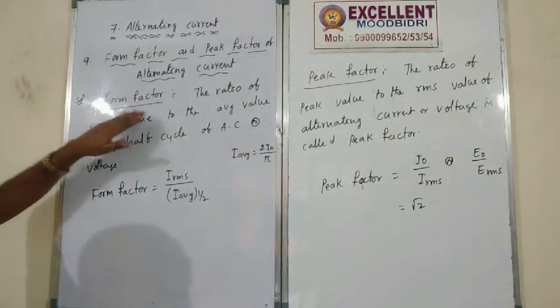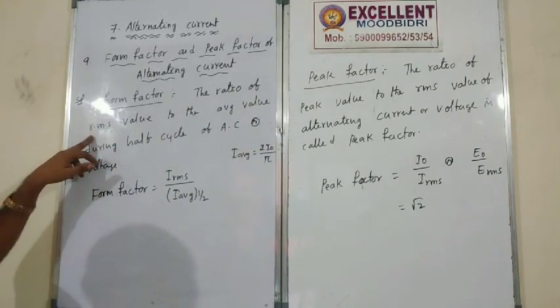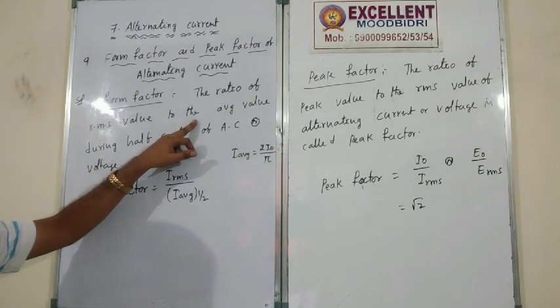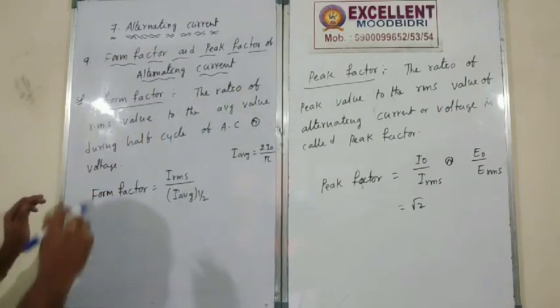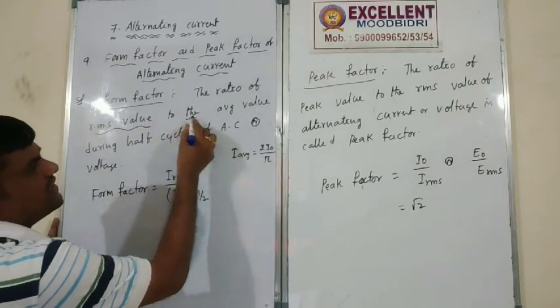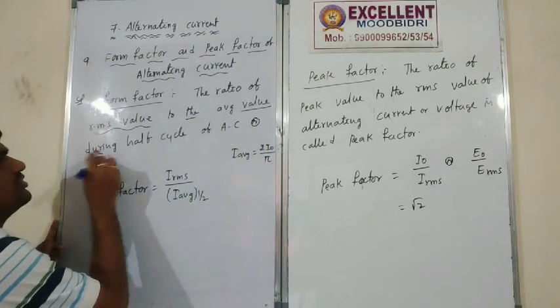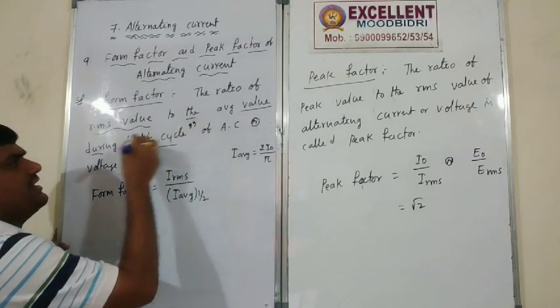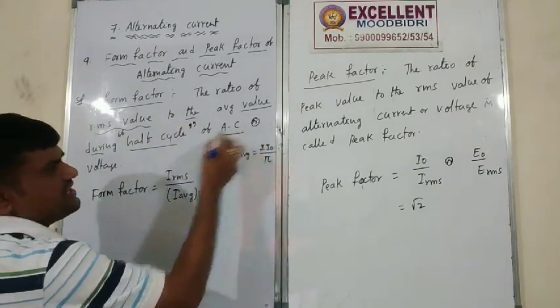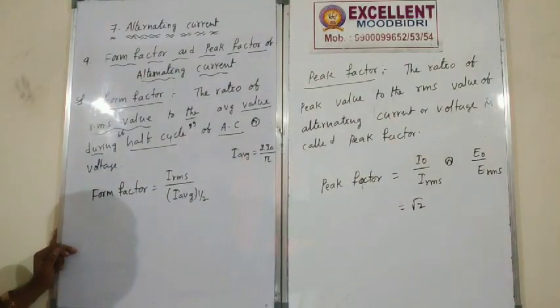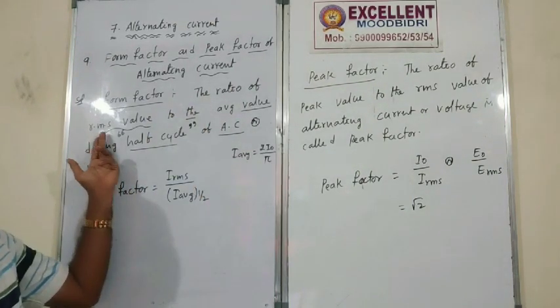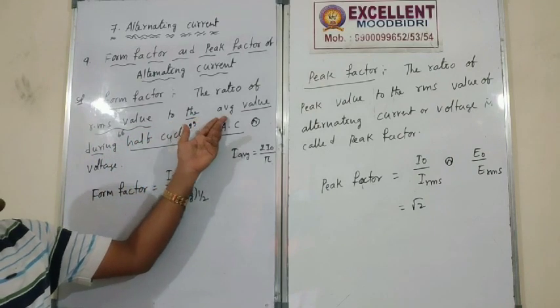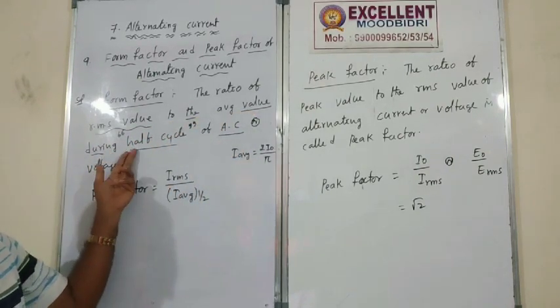Form factor is nothing but the ratio of RMS value to the average value during half cycle of alternating current or voltage. Remember, during half cycle.